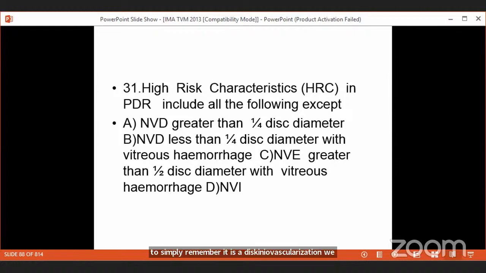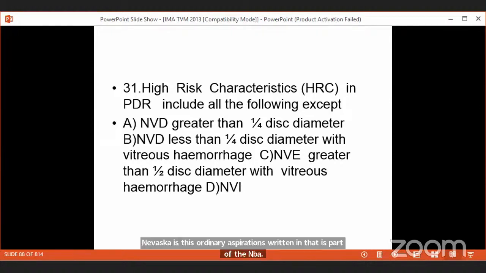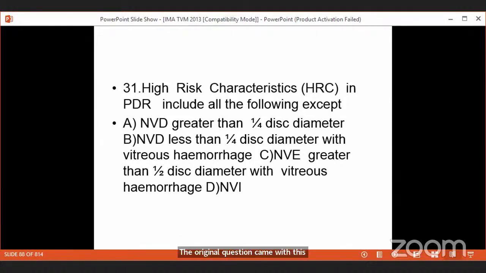That means neovascularization in the retina, which should be slightly larger, with vitreous hemorrhage. So neovascularization of the disc, NVD, or the neovascularization of the retina, that is called NVE. The original question came with this abbreviation, so we should know these abbreviations. Neovascularization of the disc or of the retina, they are high-risk characteristics.